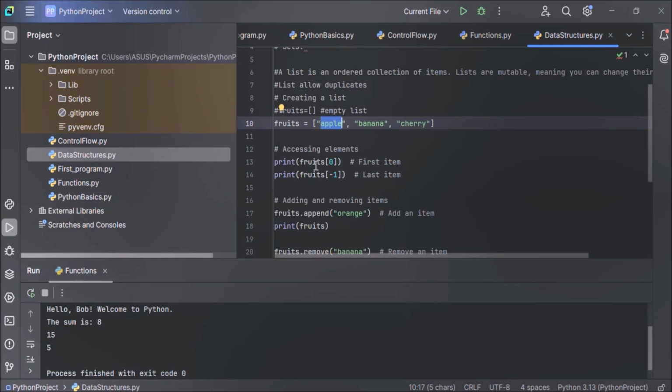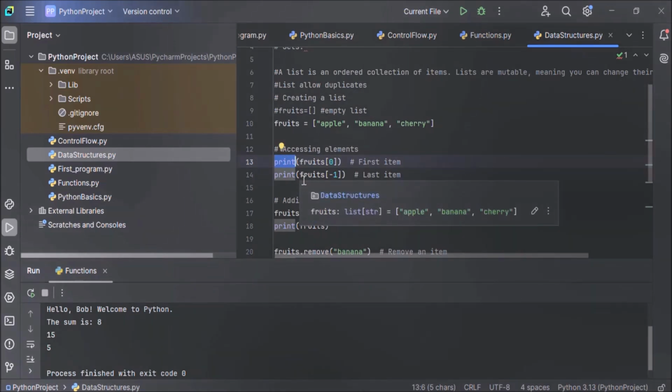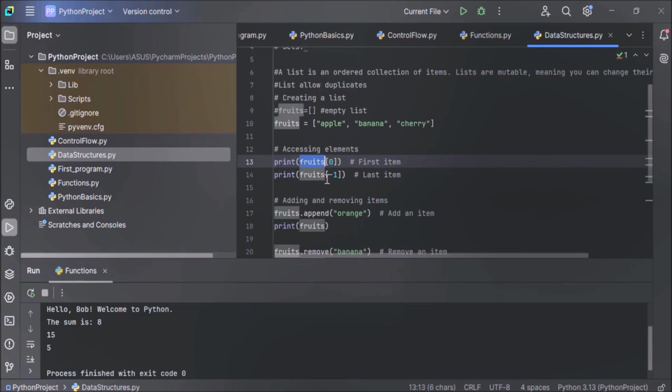Now here we are printing the first item in this example. How are we printing the first item? As we know that the first item is at 0th index, we use the print method to print the information, then the list name, and 0th index to access the first item.